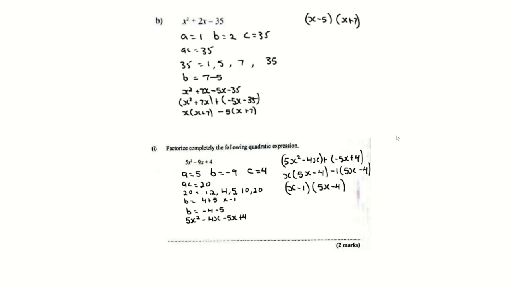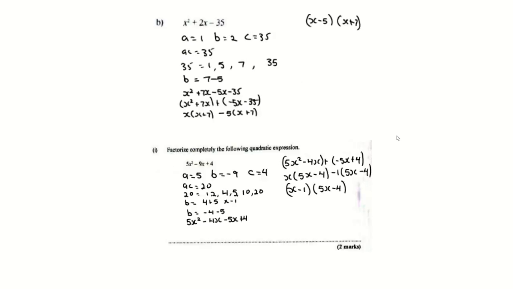You take your first two terms and factorize. You take your second two terms and factorize. Please note that for quadratics, your brackets must be the same. If they are not the same, you need to check your pairs and see where exactly, most likely it would be a pairing that you used. Your brackets have to be the same. And that is how you would get this answer. Are we good so far?